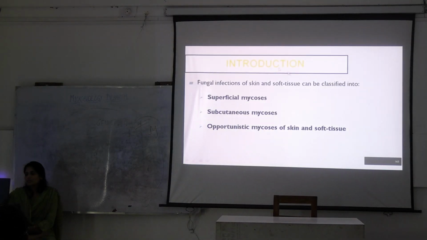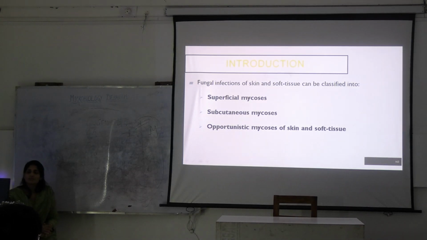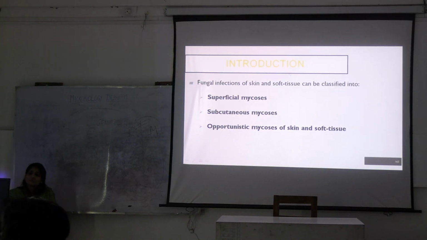Coming to skin and soft tissue fungal infections, you know about superficial mycosis? What do you know about this? Can you give one example of superficial mycosis? Dermatophytosis. And subcutaneous mycosis, one causative organism.